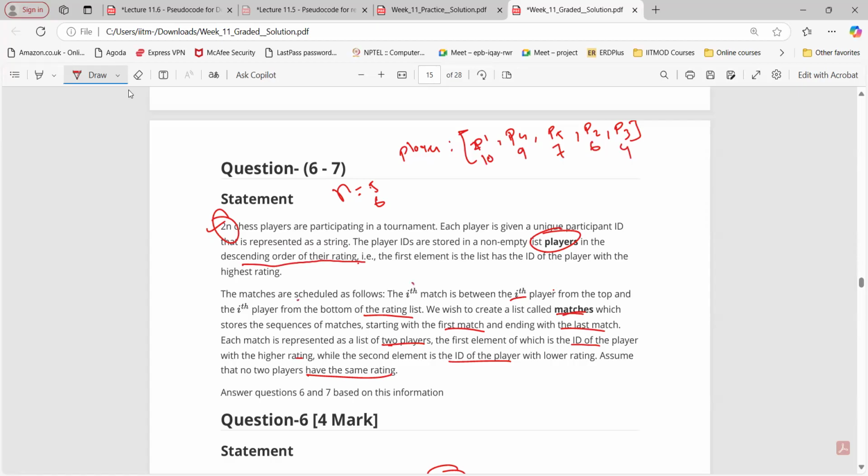The matches are scheduled as follows. The ith match is between the ith player from the top and the ith player from the bottom. So first player from the top, first player from the bottom, like this. But here we have PN, so let's say it is P6 as well, and rating is say 2. Now we create a list called matches, which stores the sequence of matches starting with the first match and ending with the last match. Each match is represented by a list of 2 players. The first element is the ID of the higher rating, and the second is the player of lower rating.